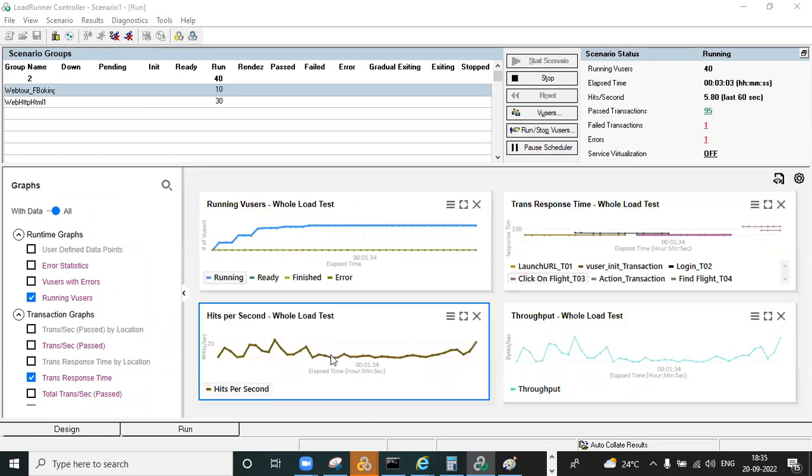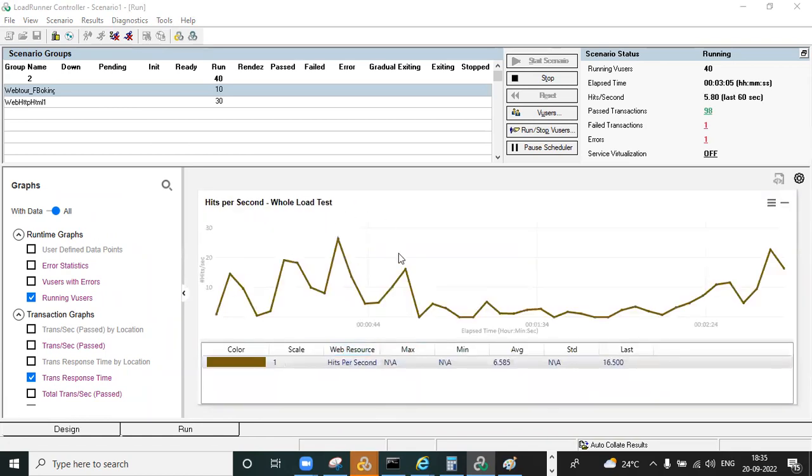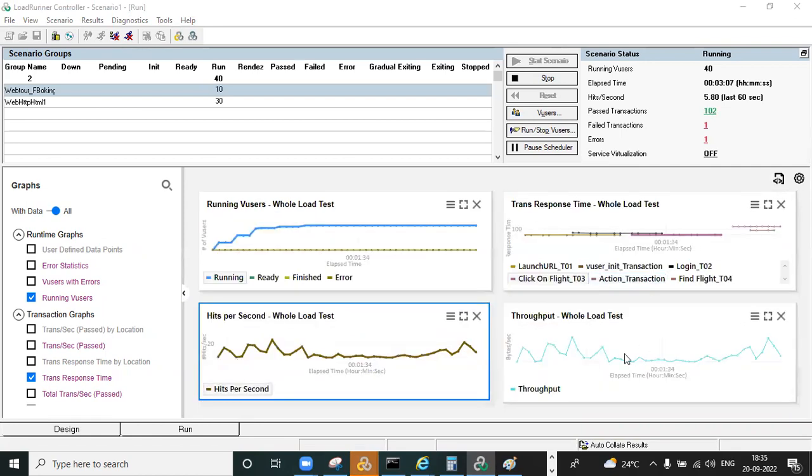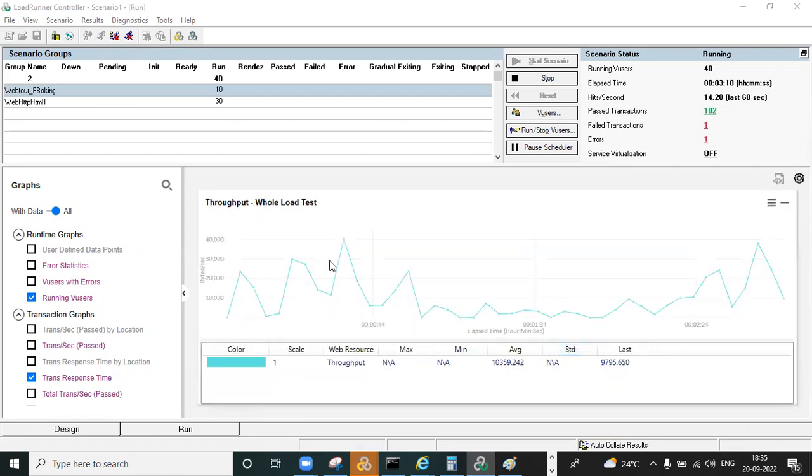During the test you should also monitor the bits per second, how the hits are going, and how the throughput is going. Throughput is nothing but the bytes received from the server.